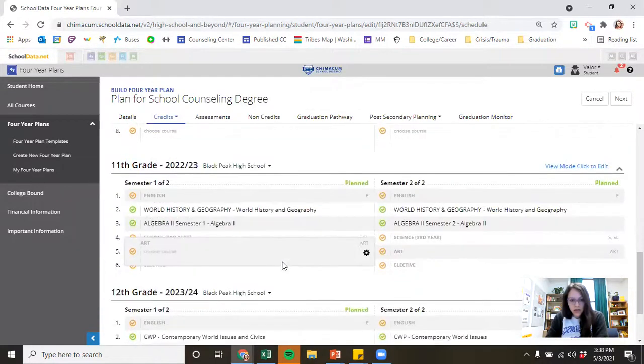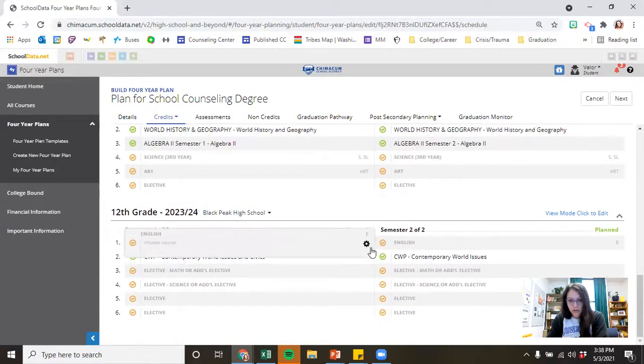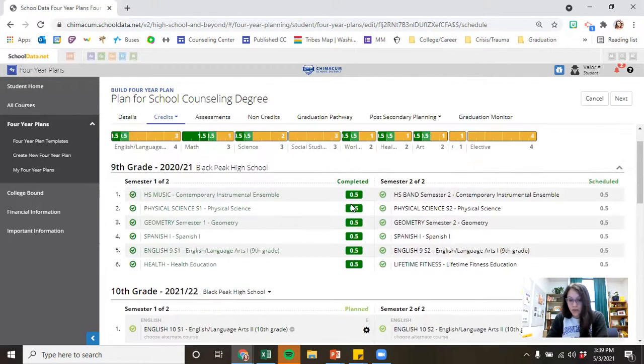I'm going to scroll down and do the same thing for my 11th grade year and for my senior year. And then once I have everything planned out, then I'm good to go. I don't need to hit save or anything because it's been saving automatically this whole time. I can come back and change this anytime I want to. This is kind of my scratch paper version of what I'm going to do through high school.